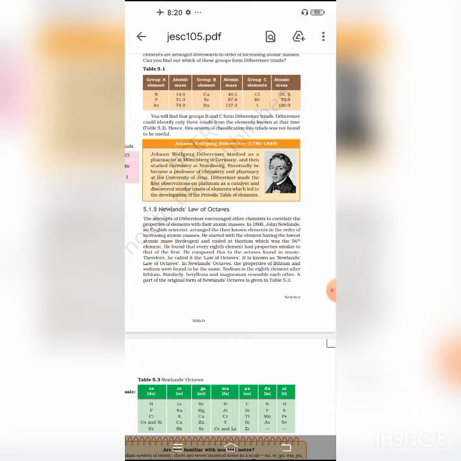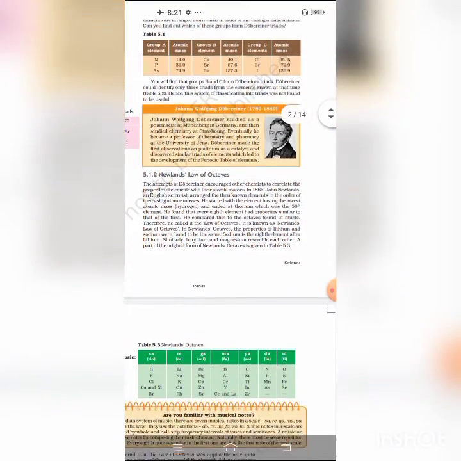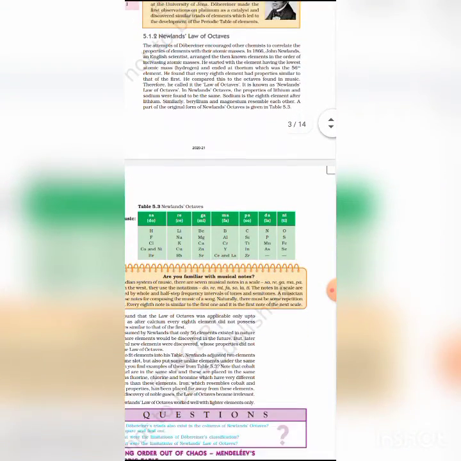According to Newlands' law of octaves, students, when the elements are arranged in increasing atomic masses, the eighth element starting from a given element is a repetition of the first element, like the eighth note in an octave of music, that is sa, re, ga, ma, pa, dha, ni, sa.